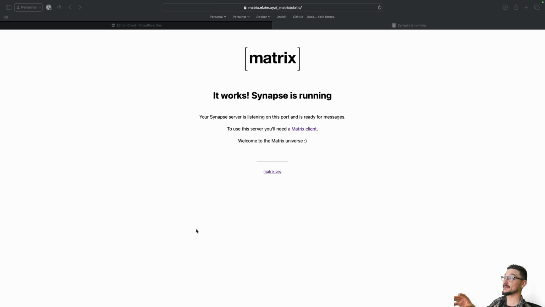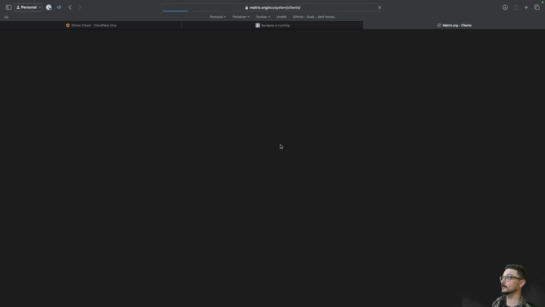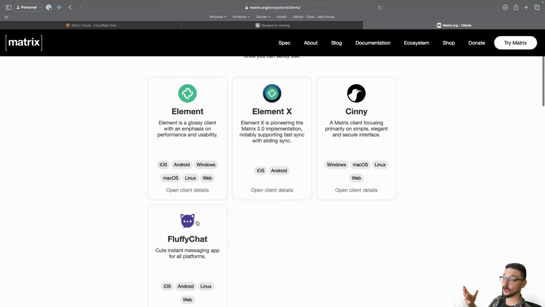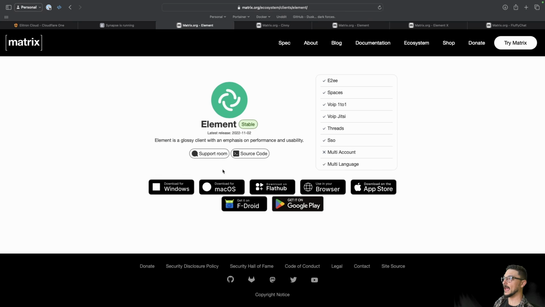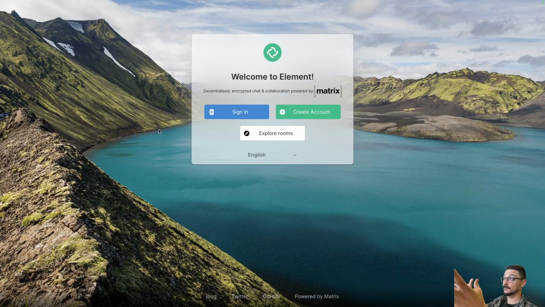So what we need to do now is use a client that we want to access Matrix with. If we click here, Matrix client, this is going to show us a few ways we can access our Matrix server and what UI we want to use. I already have Element installed. All you need to do is click on the one that you want, let's say Element, and then you can choose how you want to download it. For me, I just downloaded it for macOS. Once you've installed it, you will get a page like this, which is how you can sign in.